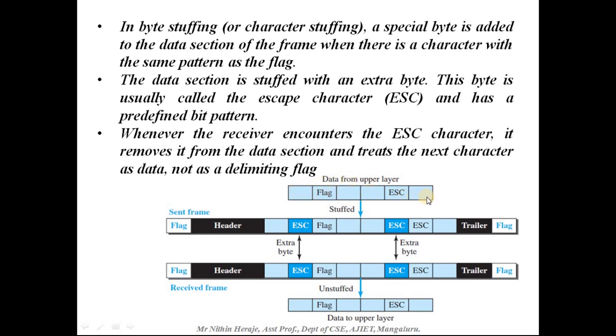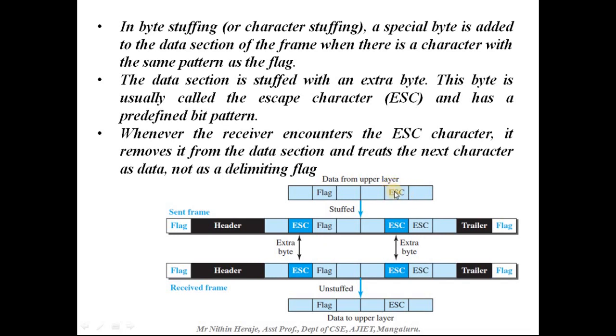In this data there are two blocks, or I can say one byte and one byte. This one has bits that are the same as the flag, and this one is the same as the escape character or the escape bits.